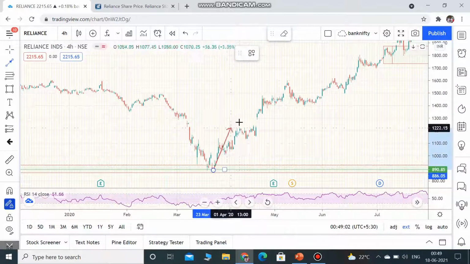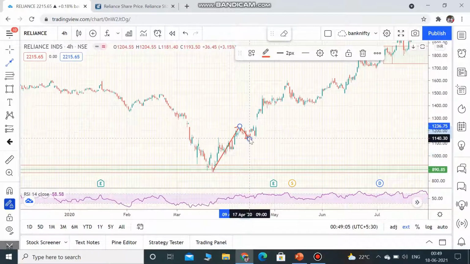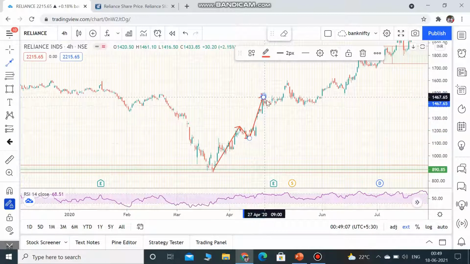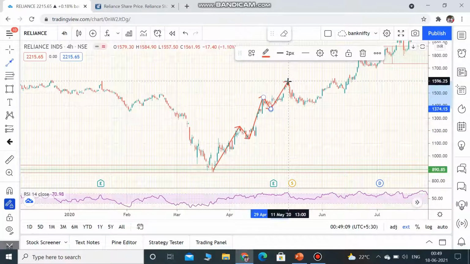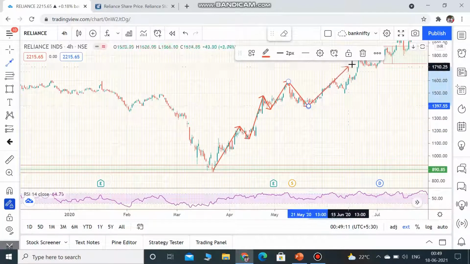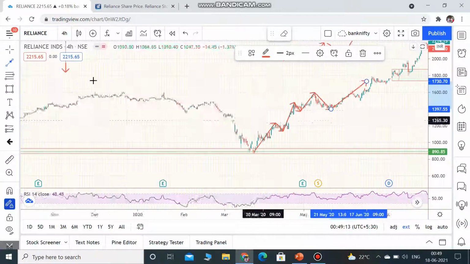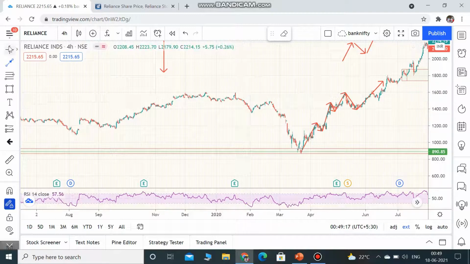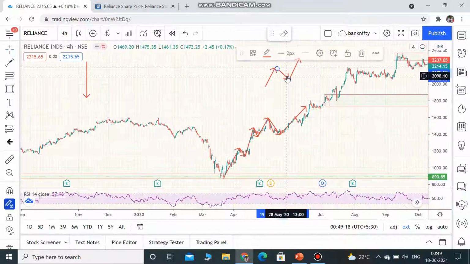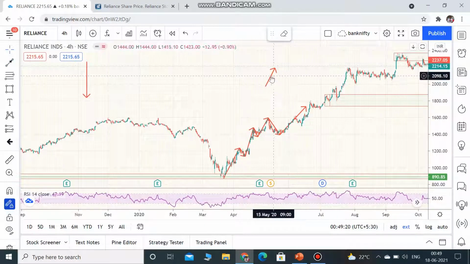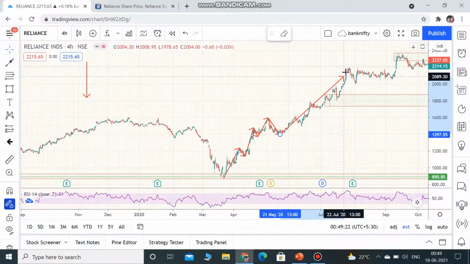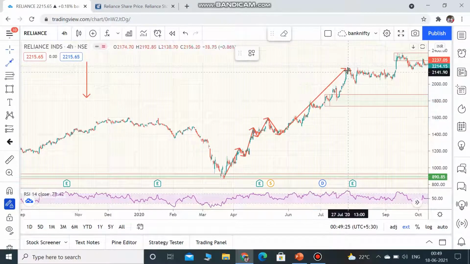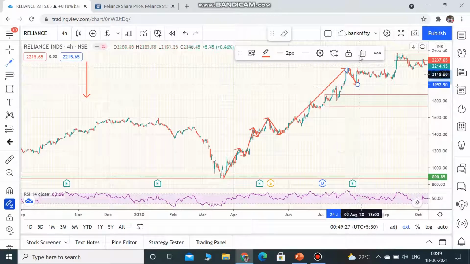So the stock goes like this, falls down, goes above, and comes down like this. It keeps going in this direction. Keeps going like this. When you see consolidation, you can sell.